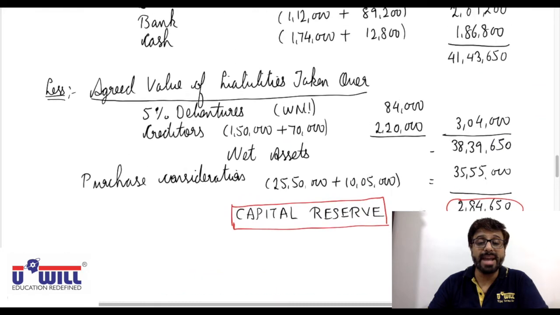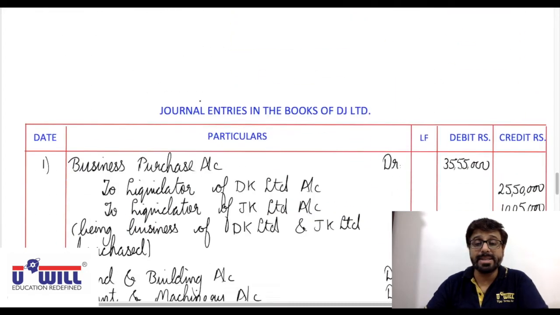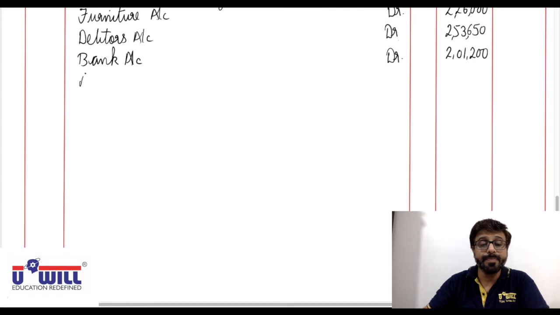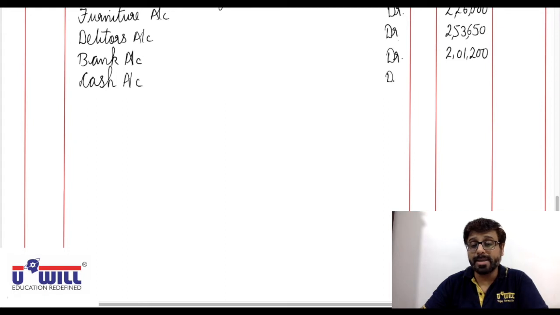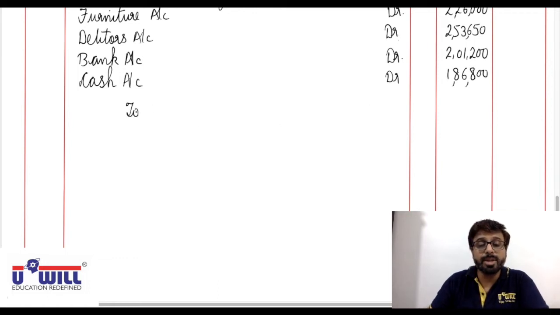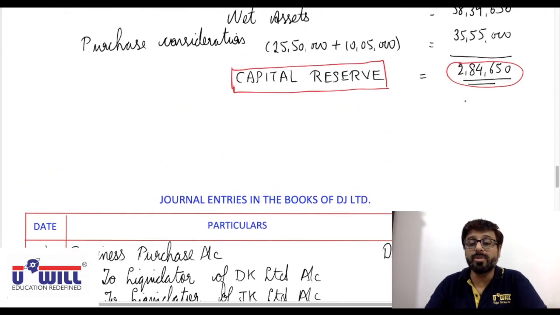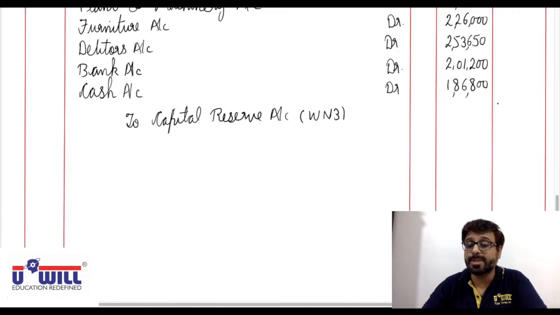Then after bank we have cash. Cash account debit with 1,86,800. Now earlier we always used to debit goodwill also, but we don't have goodwill. Instead of goodwill we have capital reserve. So capital reserve we will not debit, we will credit. To capital reserve account in bracket working note 3. From third working note we have capital reserve 2,84,650.